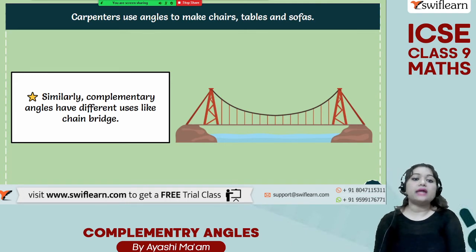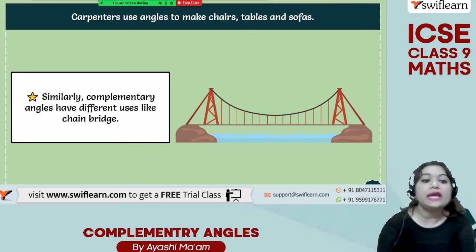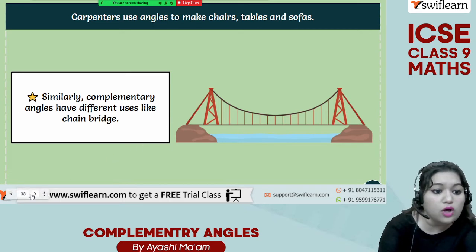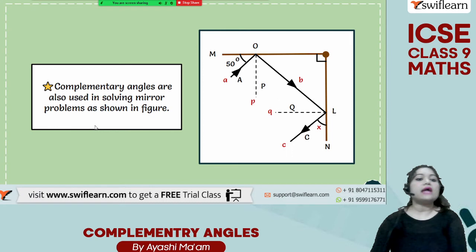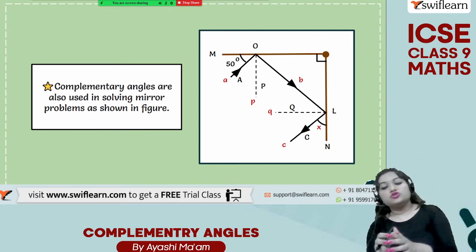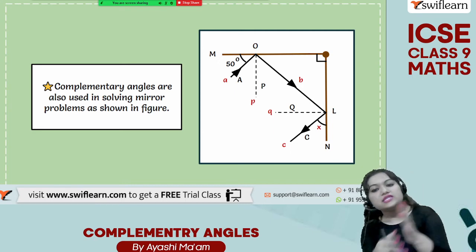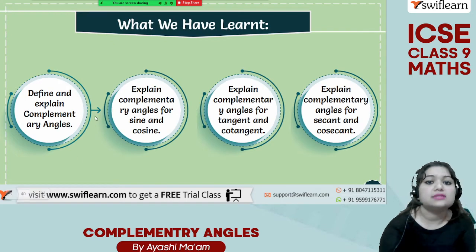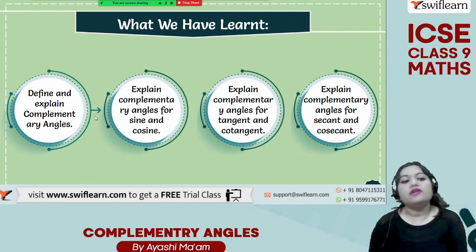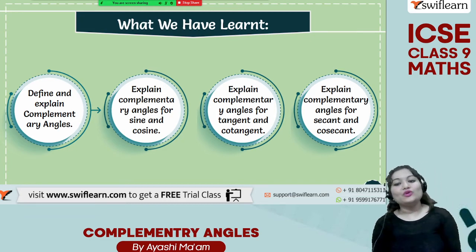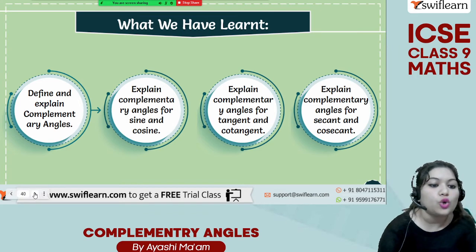Similarly, complementary angles have different uses, like the chain bridge. See, in the chain bridge, here we can use the complementary angle. Complementary angles are also used in solving mirror problems as shown in the figure. So these are some mirror problems. So these problems also we can solve with the help of complementary angles. So what we have learned today, the definition and explanation of complementary angles. Complementary angles for sine and cosine, for tangent and cotangent, and for secant and cosecant.